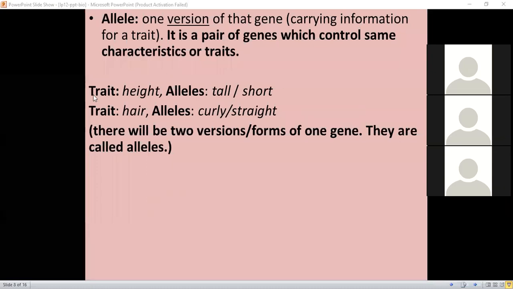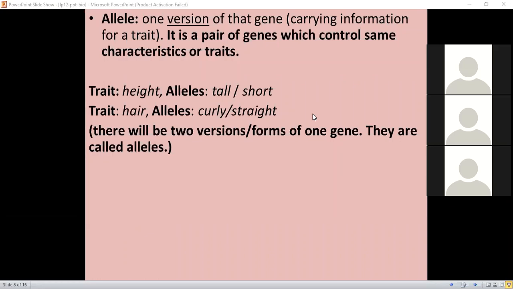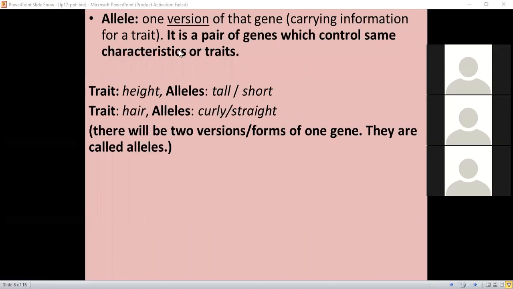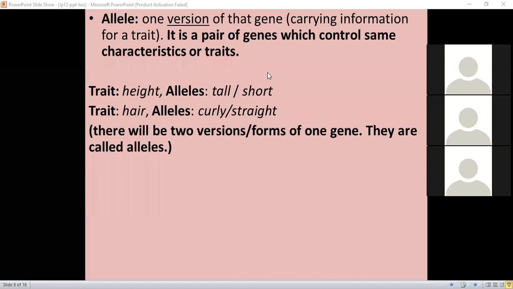Ma'am, is it necessary for alleles to be only two? See, as the genes are present in pairs, it is very obvious that alleles will be present in pairs. Alleles are versions of one gene, versions or forms of one gene, and genes occur in pairs. So obviously alleles will be two in number. So a very simple definition of an allele is that it is a version or a form of one gene.